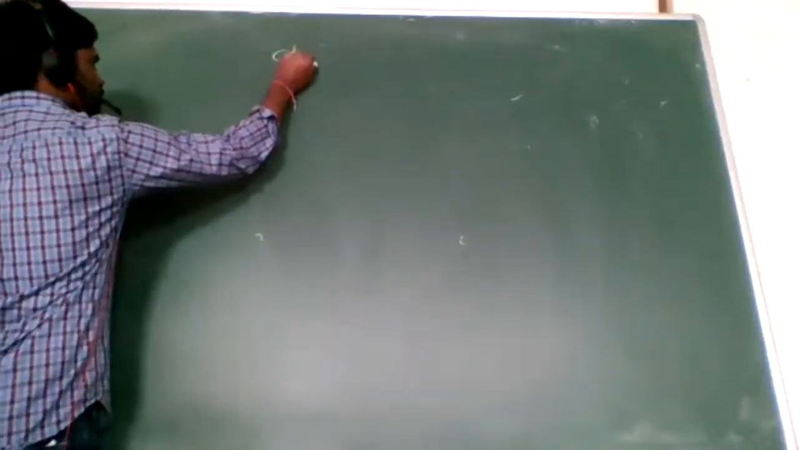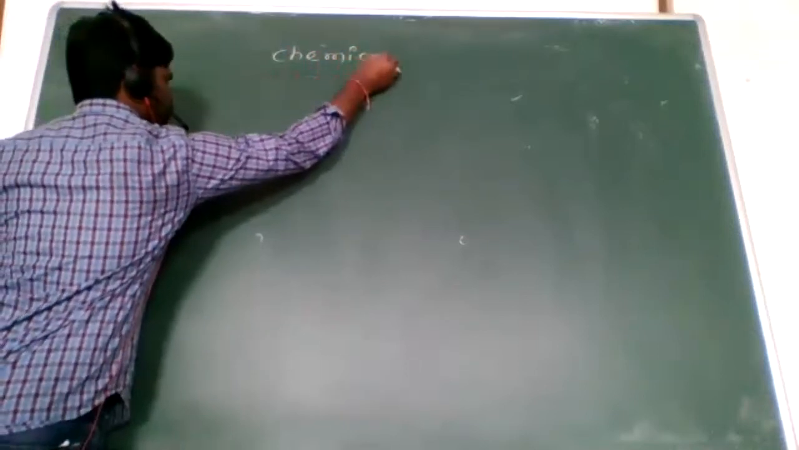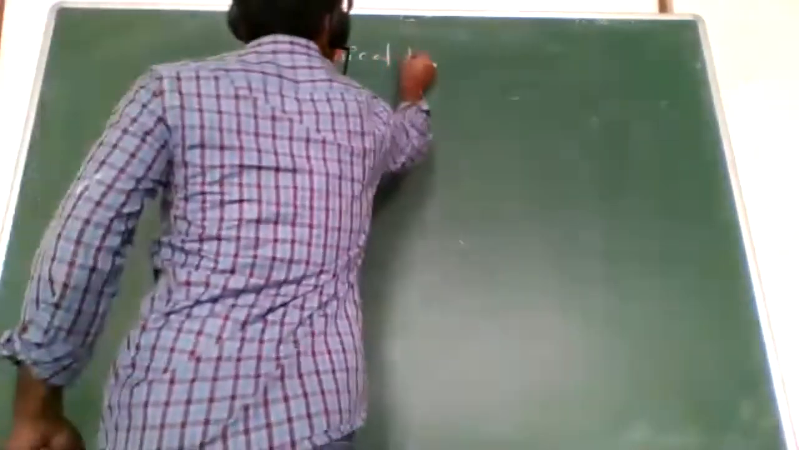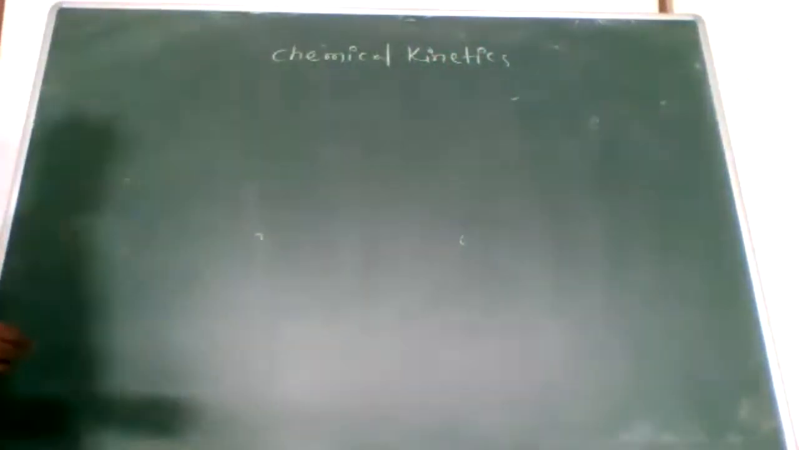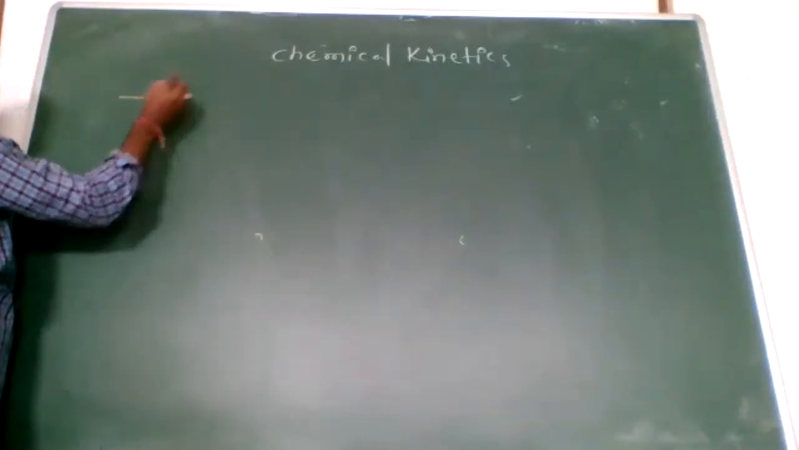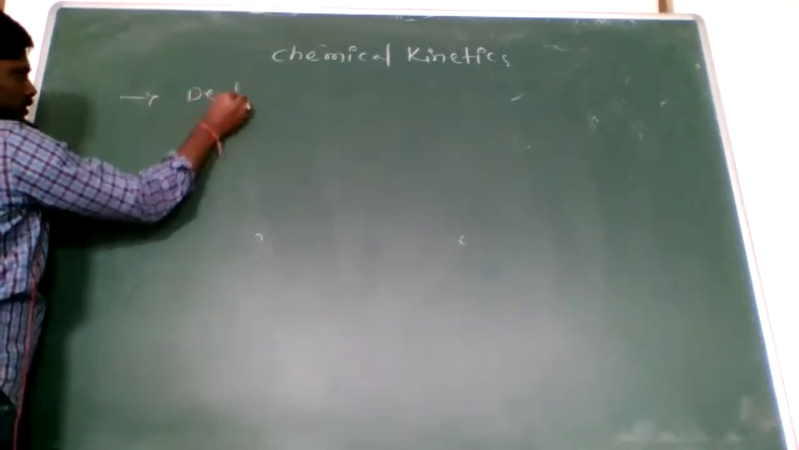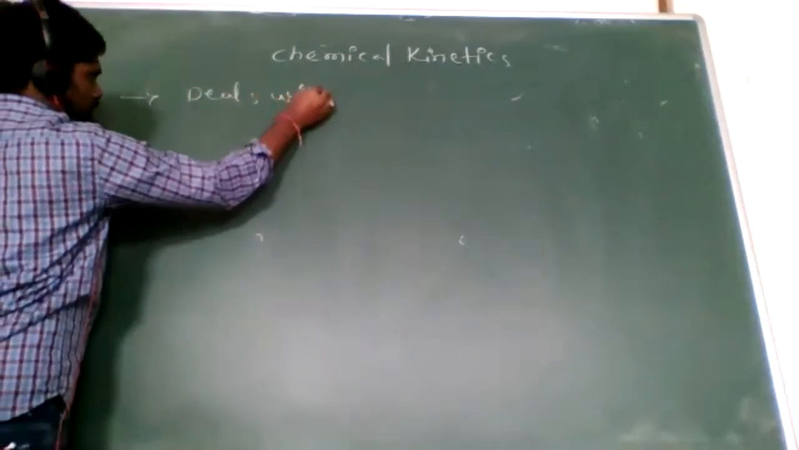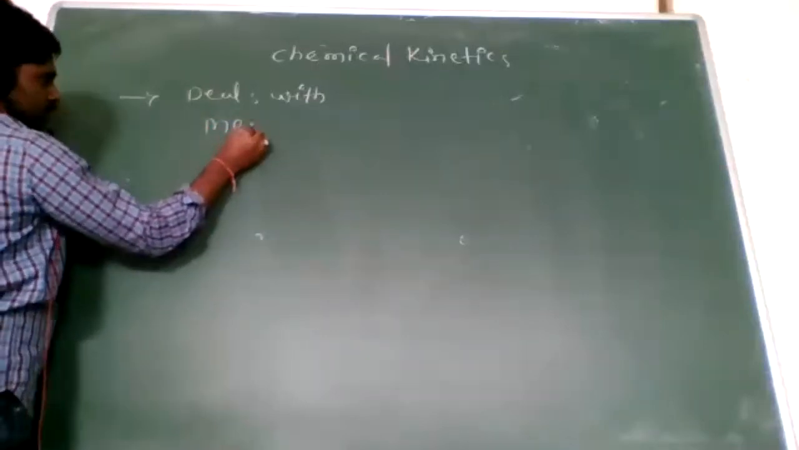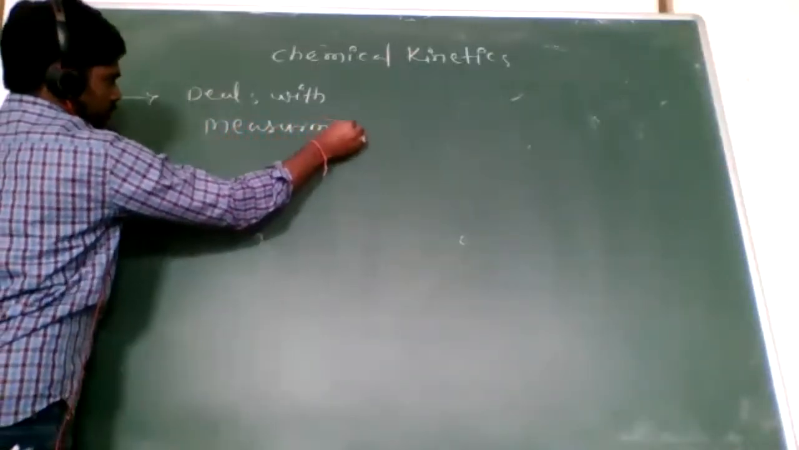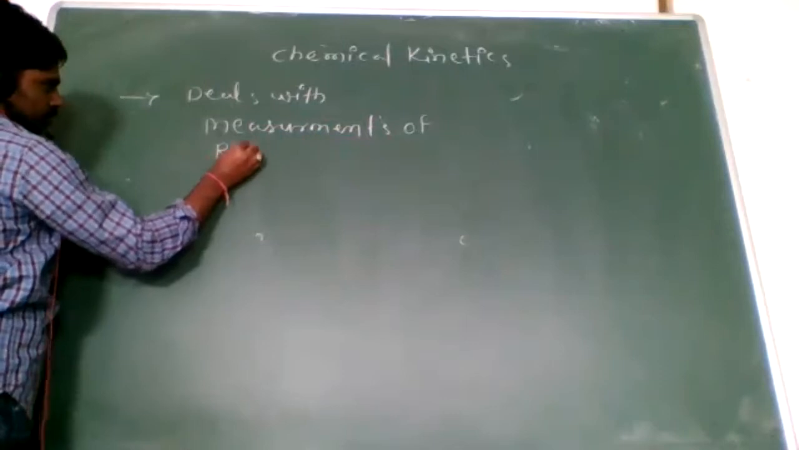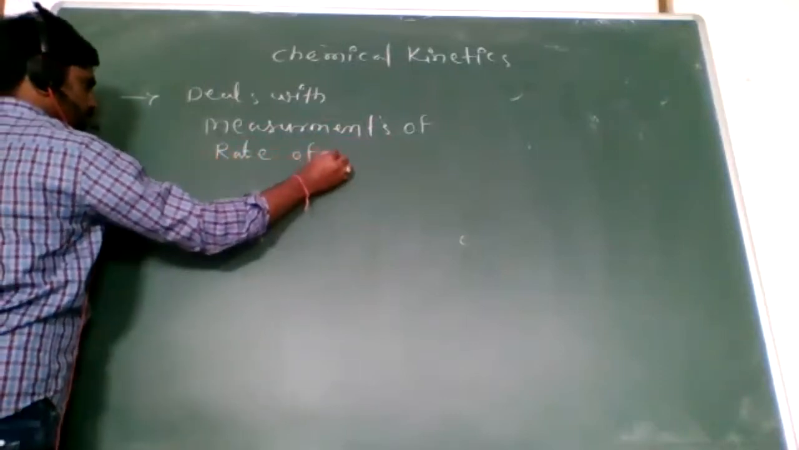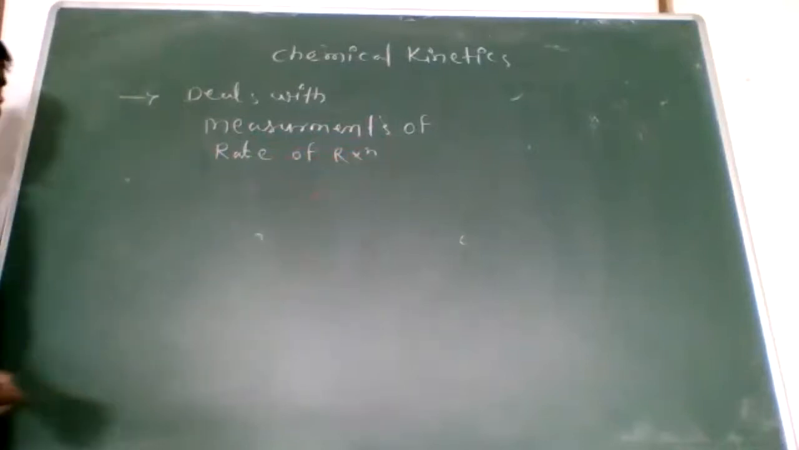Next one, chemical kinetics. So what does chemical kinetics mean? Chemical kinetics deals with measurements of the rate of reaction. What is it? Measurements of the rate of reaction.